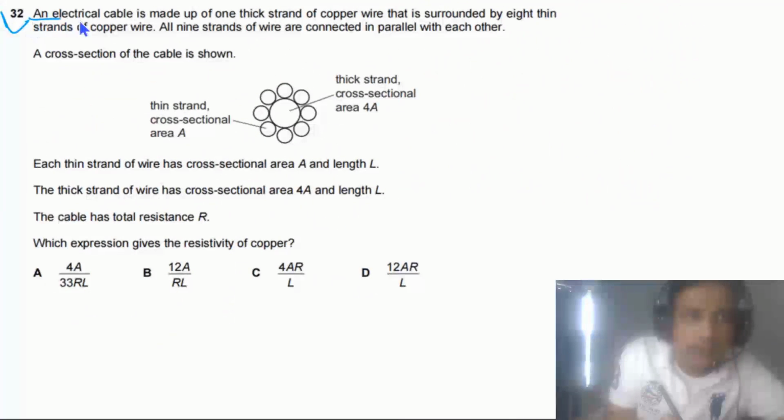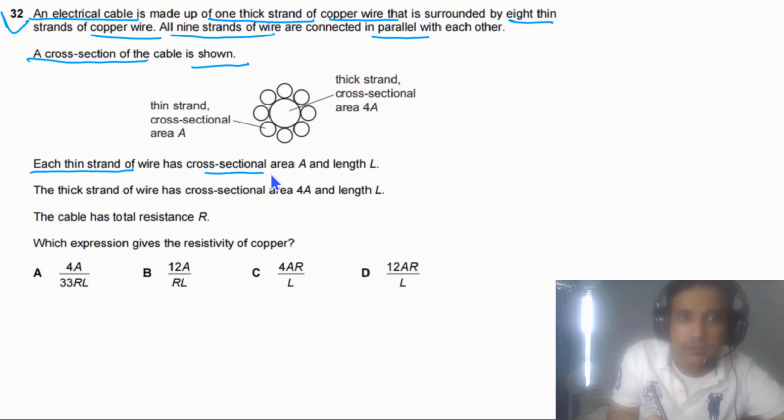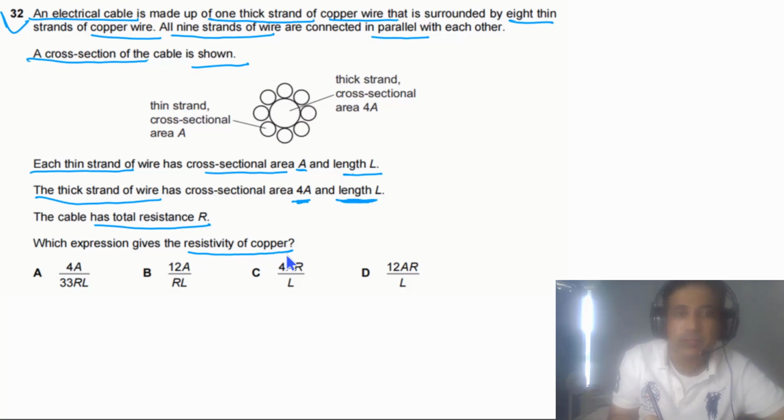Question 32 says an electrical cable is made up of one thick strand of copper wire that is surrounded by 8 thin strands of copper wire. All 9 strands of wire are connected in parallel with each other. A cross-section of the cable is shown. Each thin strand of wire has cross-sectional area capital A and length capital L. The thick strand of wire has cross-sectional area 4A and length equal to capital L. The cable has total resistance capital R. Which expression gives the resistivity of copper?